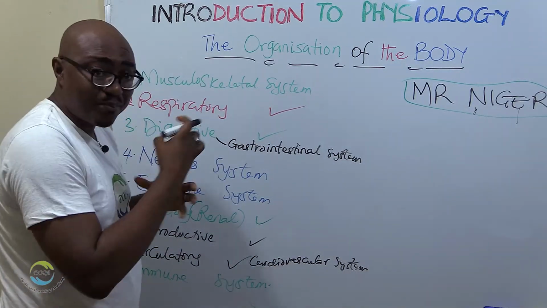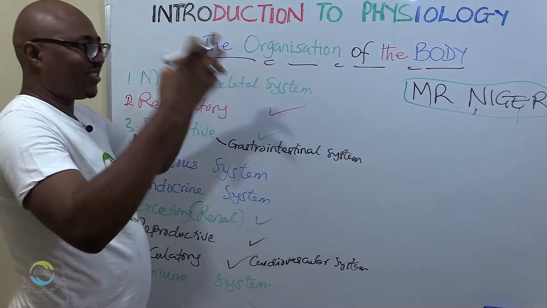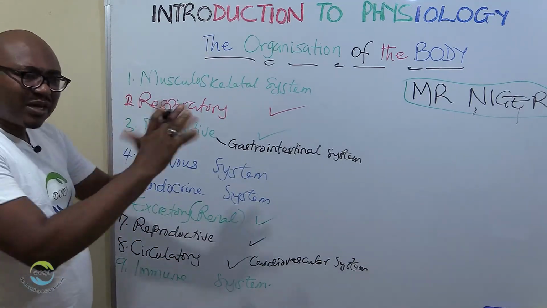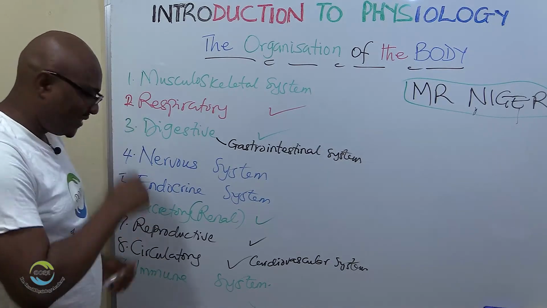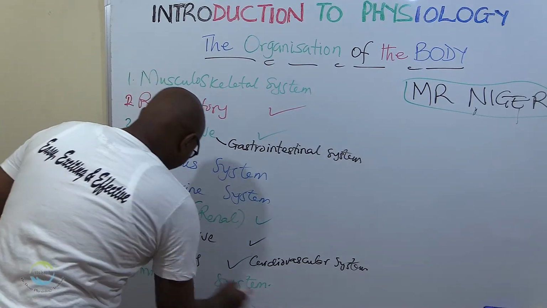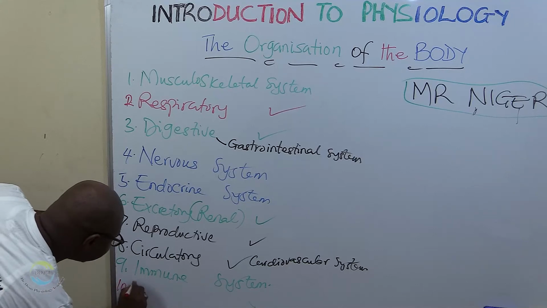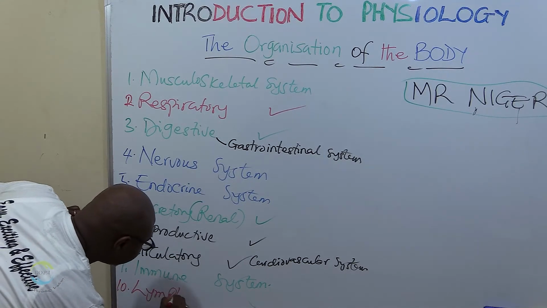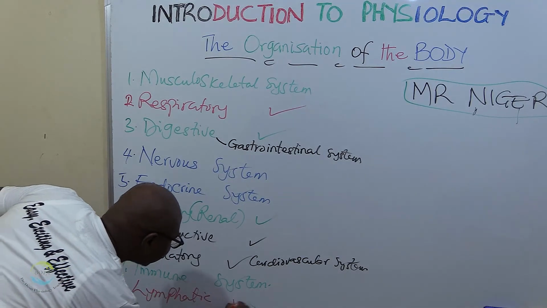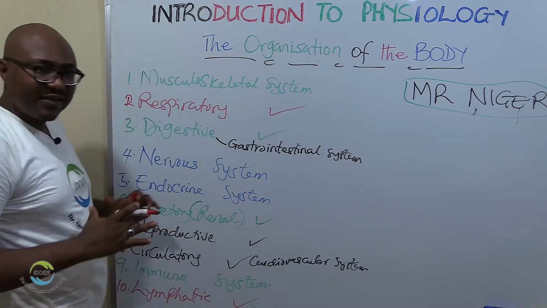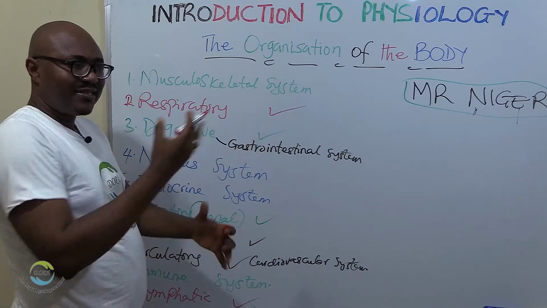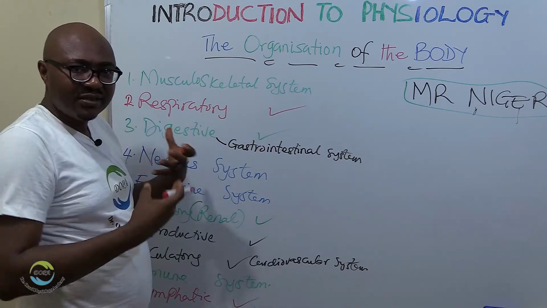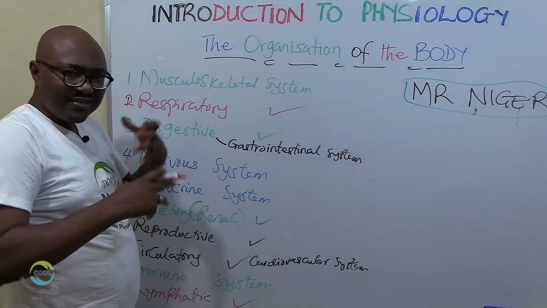So also there's another one. It's not so important, we don't discuss it so much, but sometimes we can also call it a system. It's called the lymphatic system. Number 10, lymphatic system. So what does the lymphatic system do? It drains excess fluid, water, from the body.